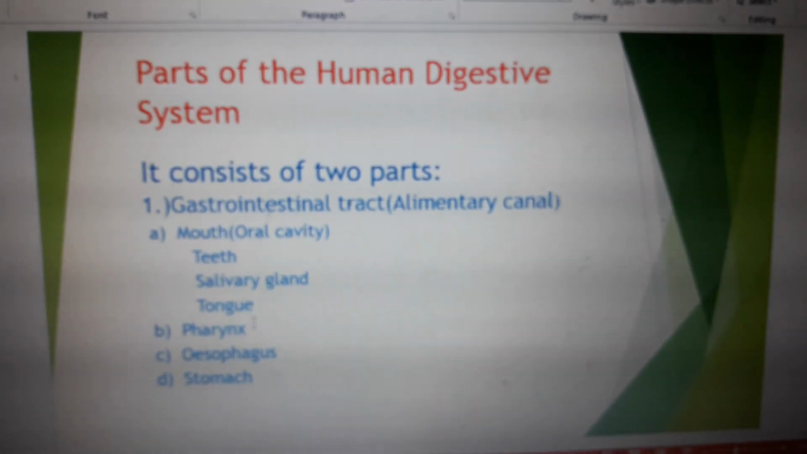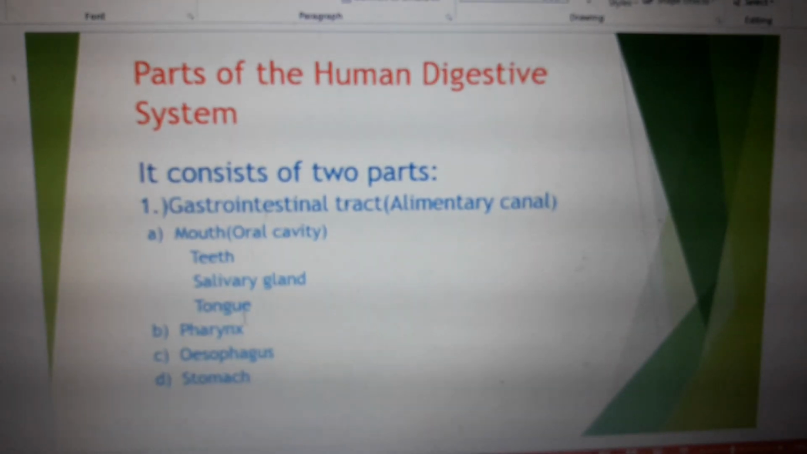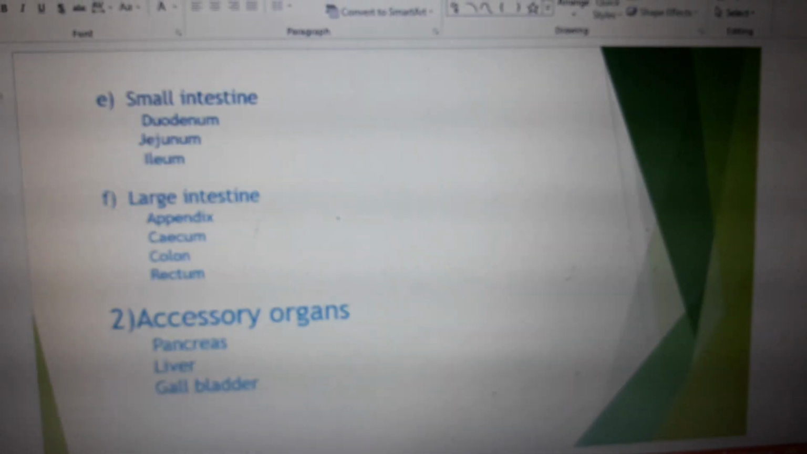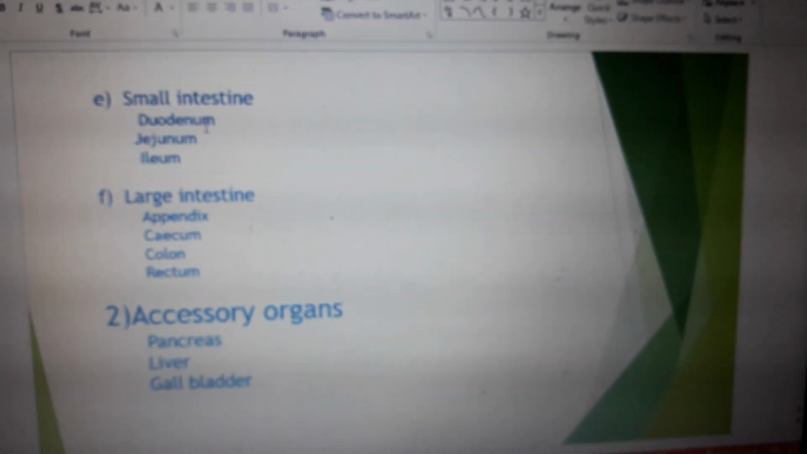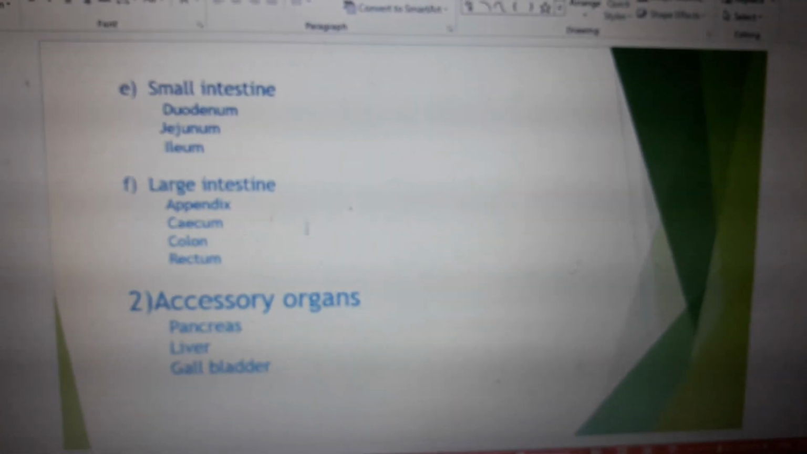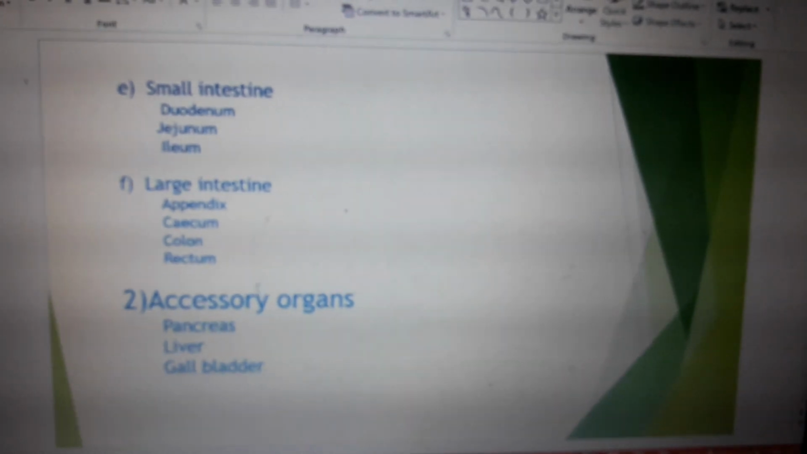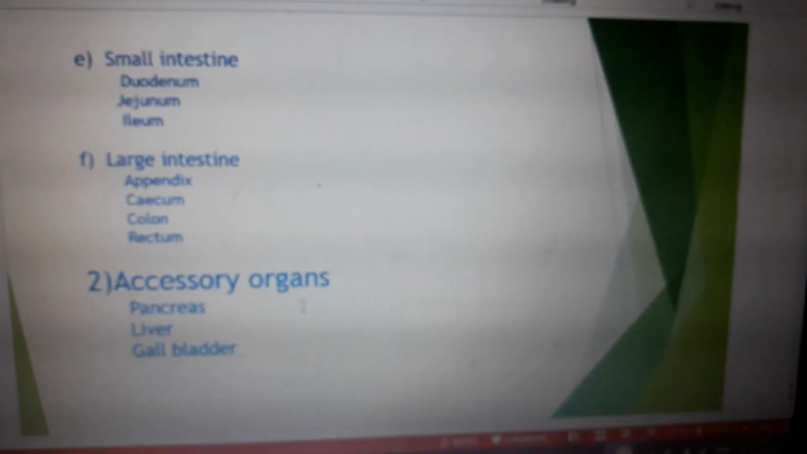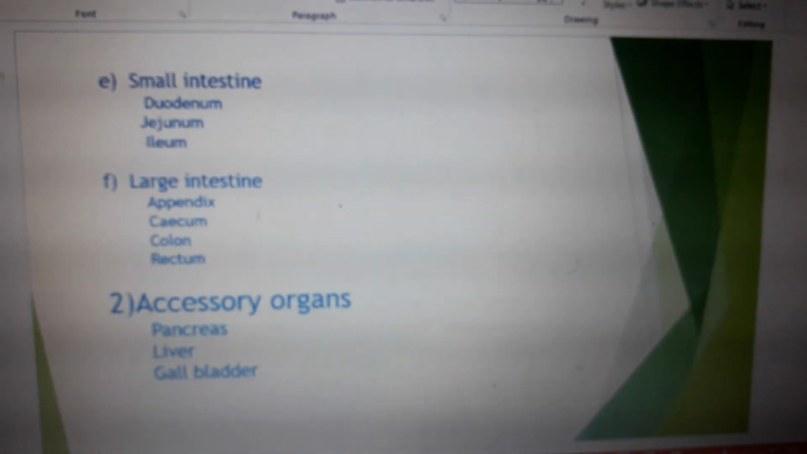Mouth is again differentiated into teeth, salivary gland, and tongue. Pharynx, esophagus, stomach. Small intestine is divided into duodenum, jejunum, ileum, and large intestine is divided into appendix, cecum, colon, and rectum. Accessory glands are divided into pancreas, liver, and gallbladder. They are not part of the gastrointestinal tract but are responsible for the human digestive system.